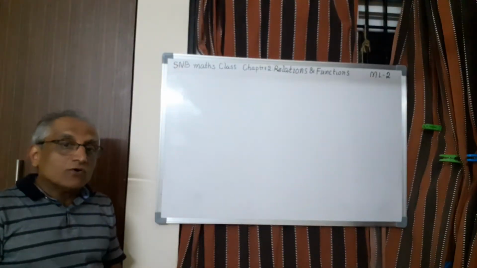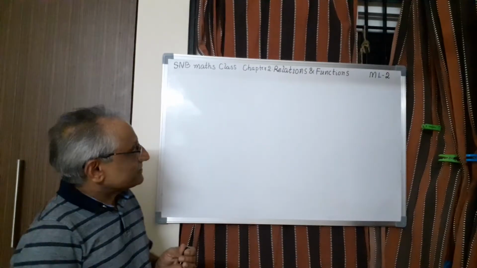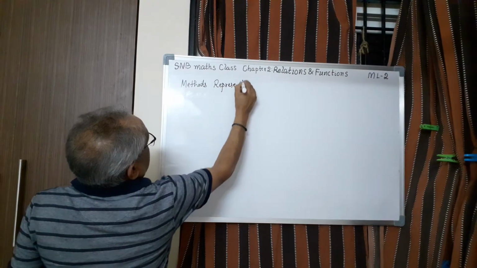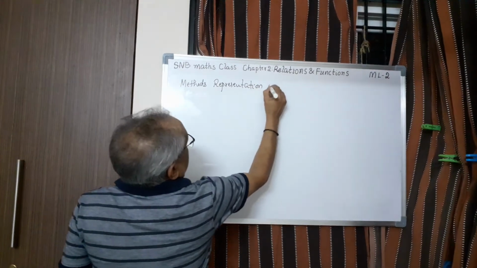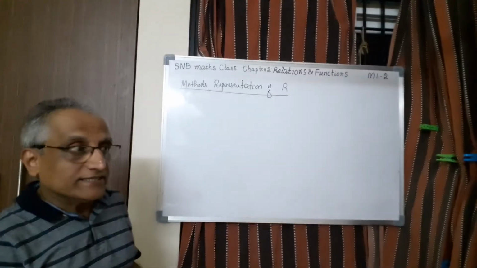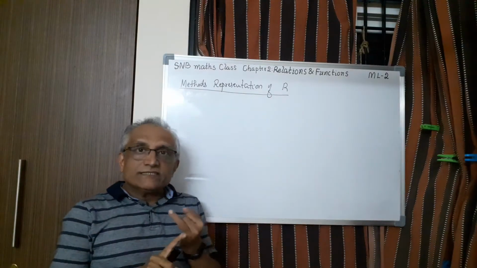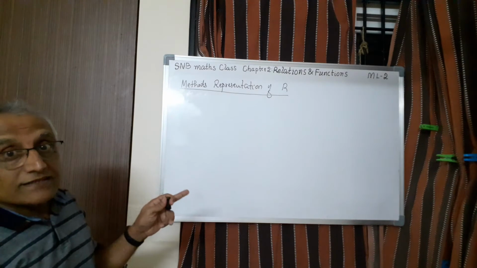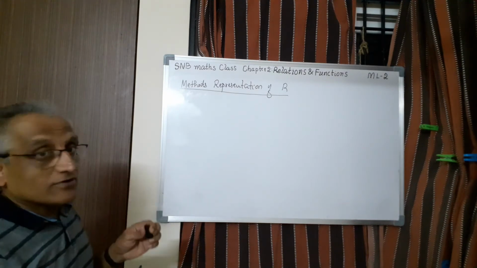Then the next one is how do we write the relation? So there are three different methods. So you can write the methods of representation of relation R. R means relation. In case of set you have seen, a set can be represented using set builder form. Second one is roster form. Third one is even you can use Venn diagram, etc. Same way here, we can use set builder form, then roster form and also diagram. That is called ray diagram.